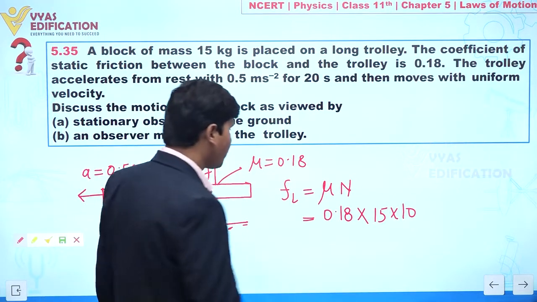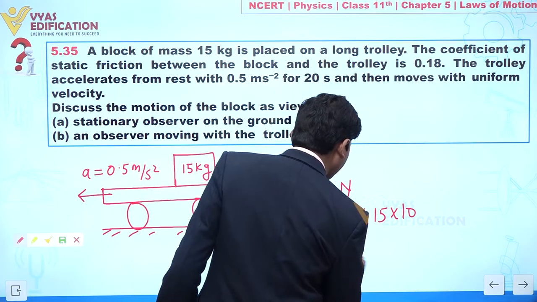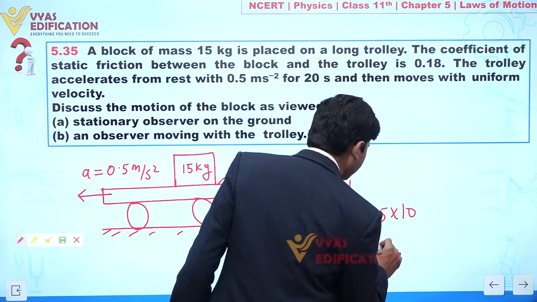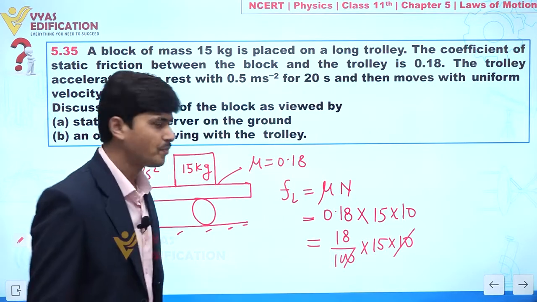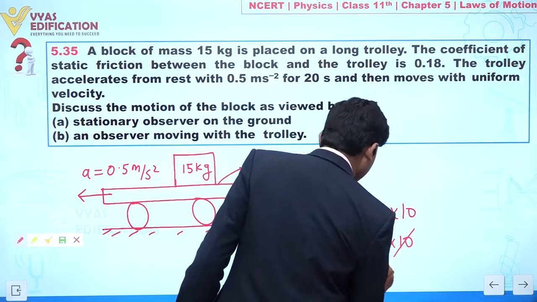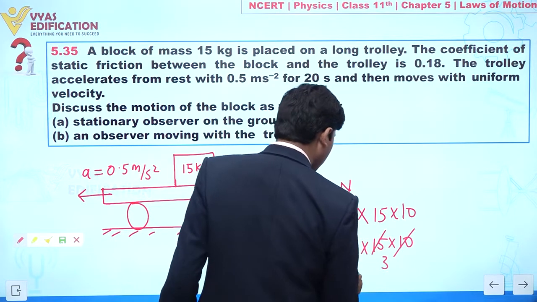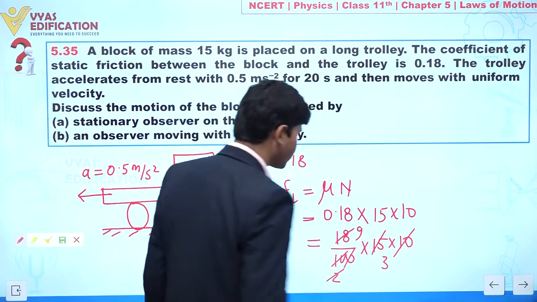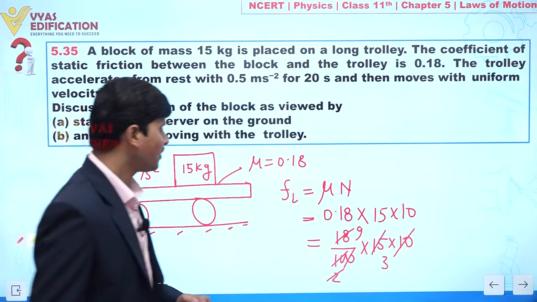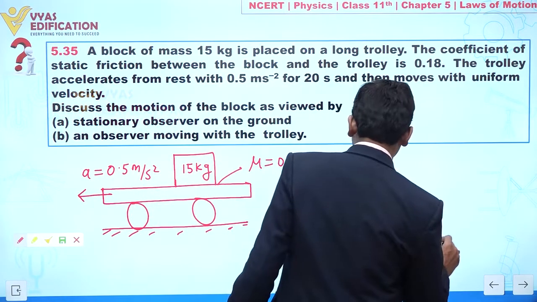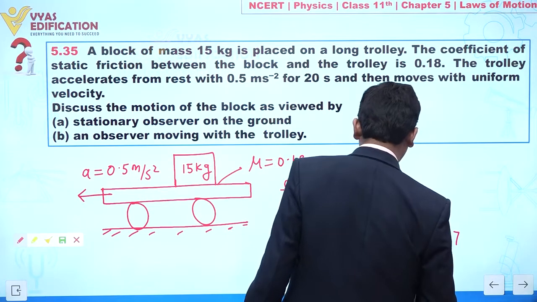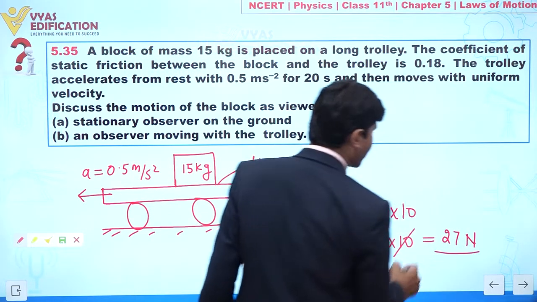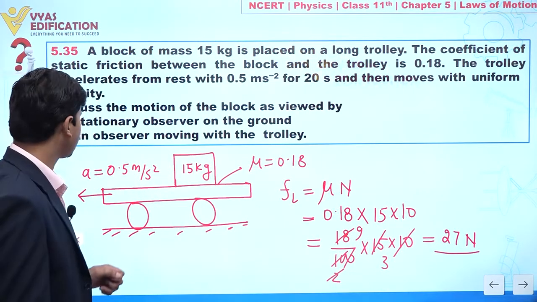So we can write 18 by 100 times 15 into 10. This one and this one cancel out. So I can say this is 3, this is 2, and this one is 9, so this is equal to 27 Newton. Clear everyone? This is 27 Newton.